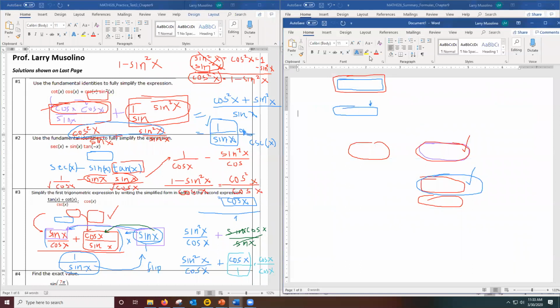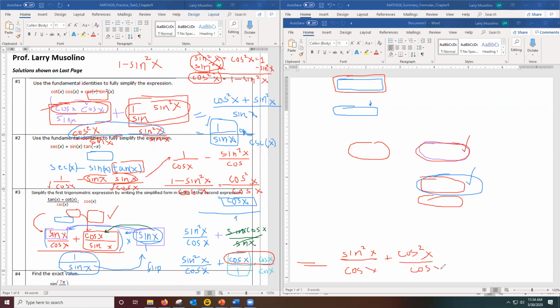So if I keep going, the first fraction is still sine squared over cosine. But now let me go to this back fraction. On top, it's cosine times cosine. That's cosine squared. And of course, the denominator is cosine.